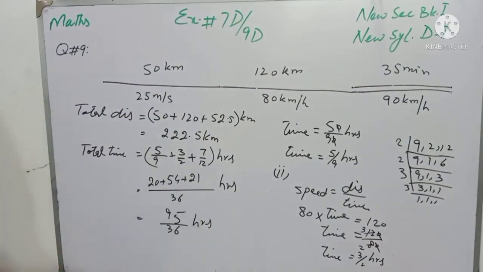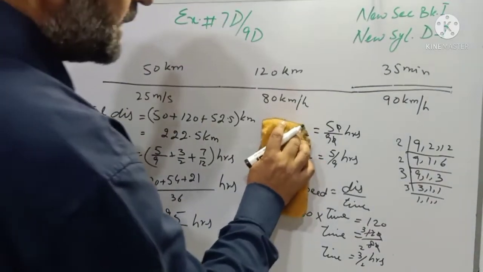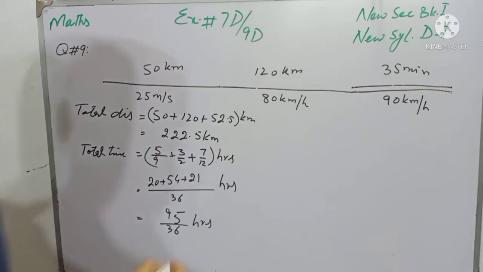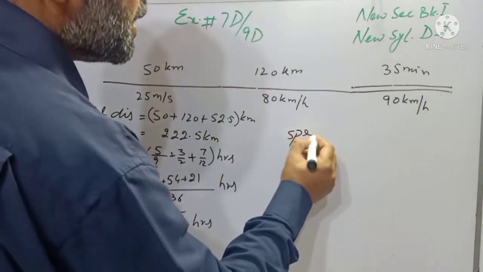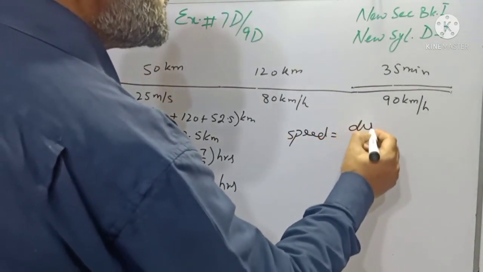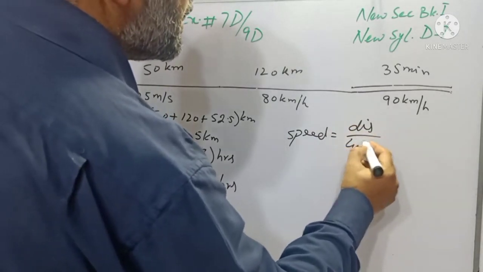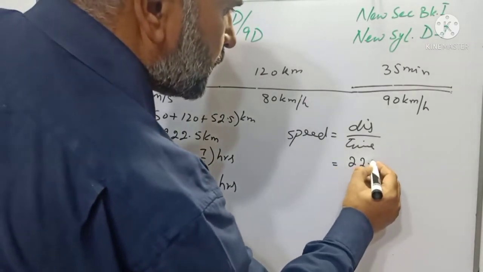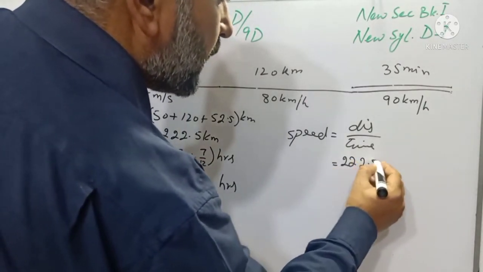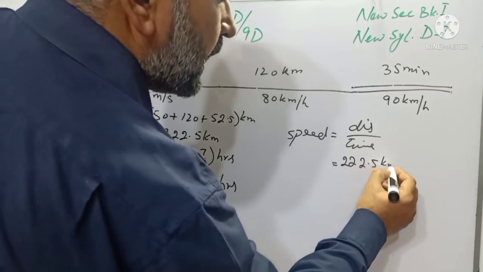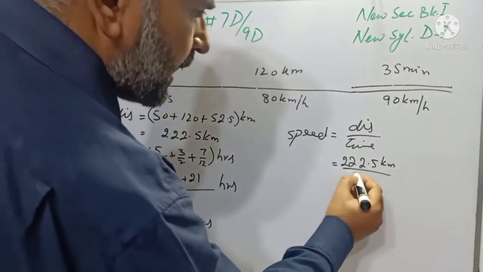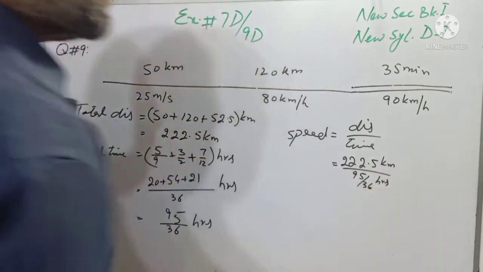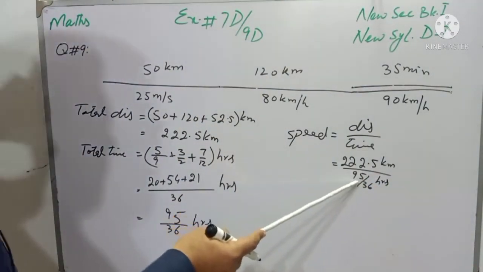And now we have to find the speed, and again the formula of speed will be used, and speed is equal to distance over time. And students, distance, total distance is 222.5 kilometer divided by 95/36 hours. Students, look at this part of the question.